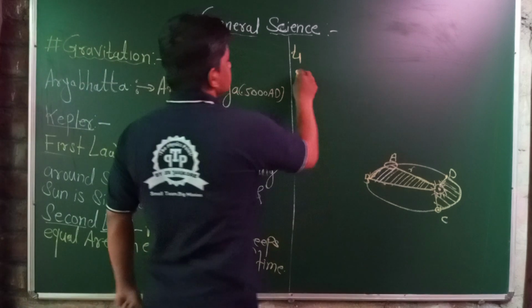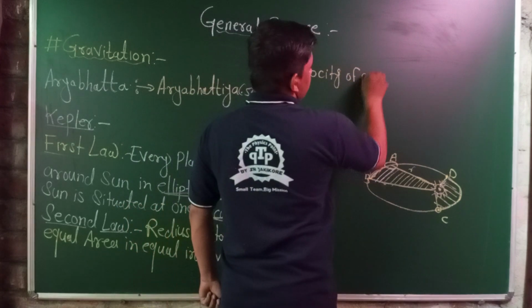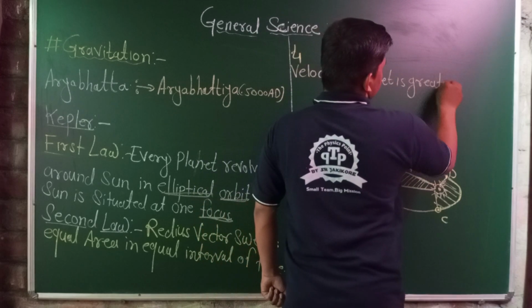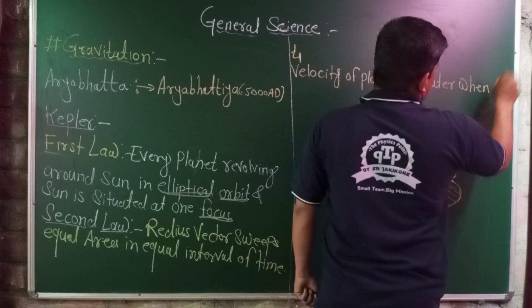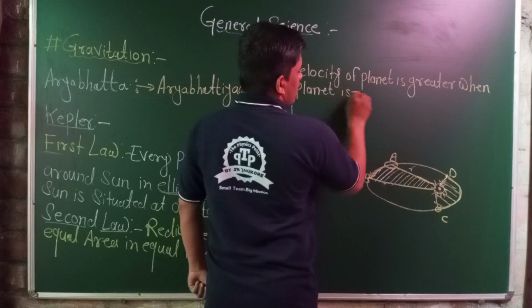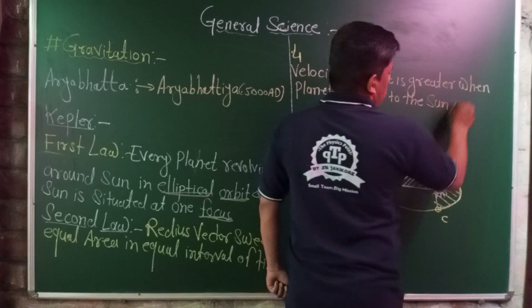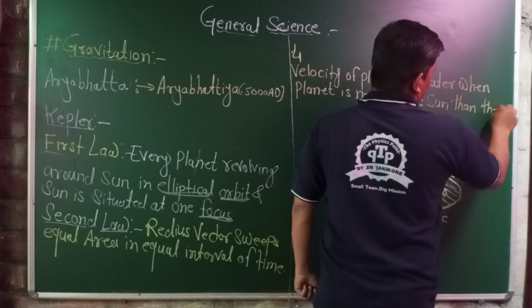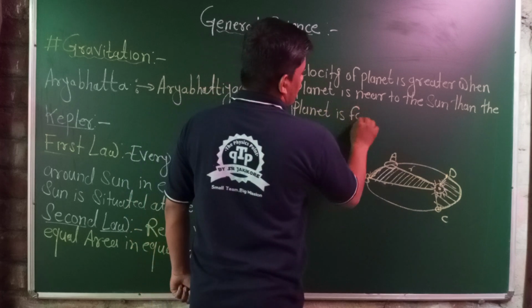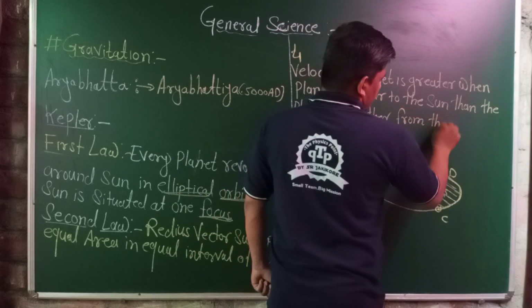It means the velocity of the planet is greater when the planet is near to the sun than when the planet is farther from the sun.